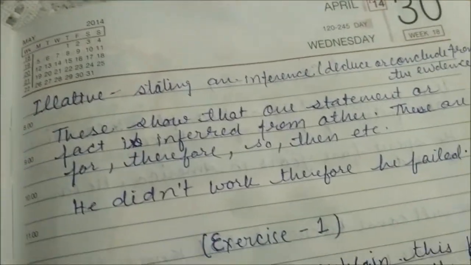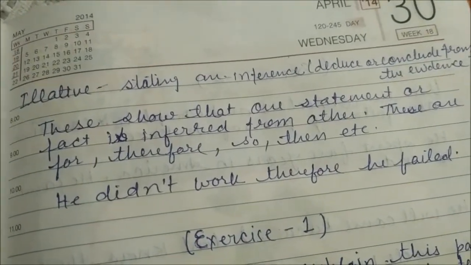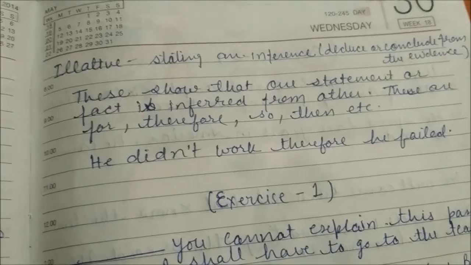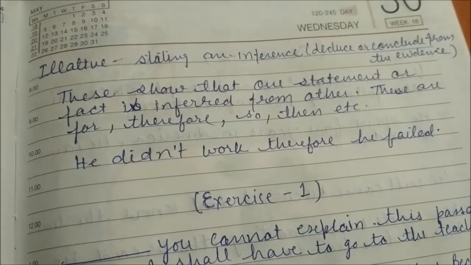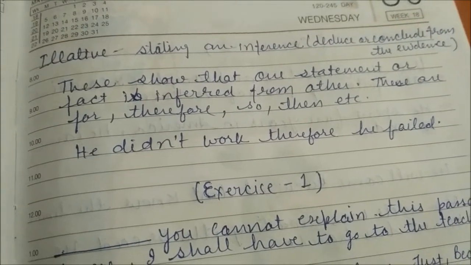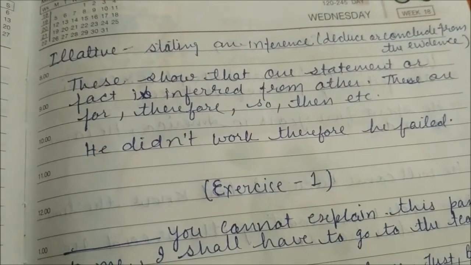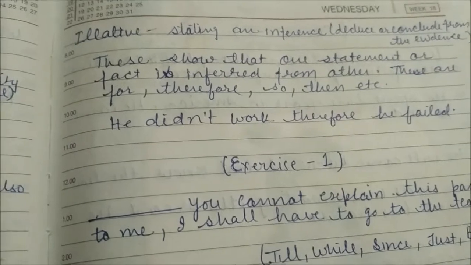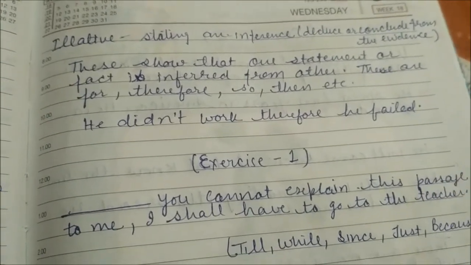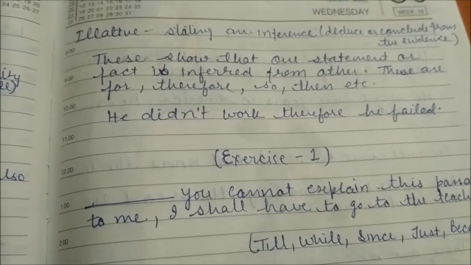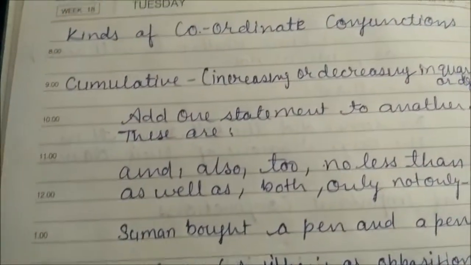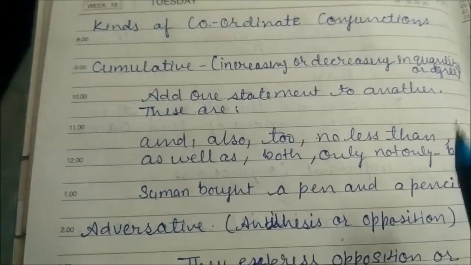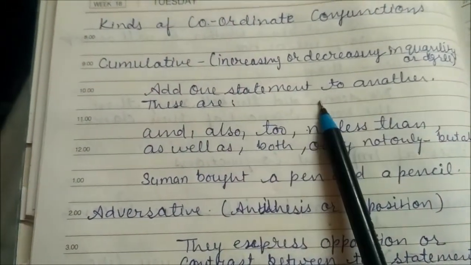Illative: stating an inference, deduced or concluded from the evidence. These show that one statement or fact is inferred from another. These are for, therefore, so, then, etc. He did not work, therefore he failed. So these all are the kinds of coordinating conjunctions we can use when we find two statements.